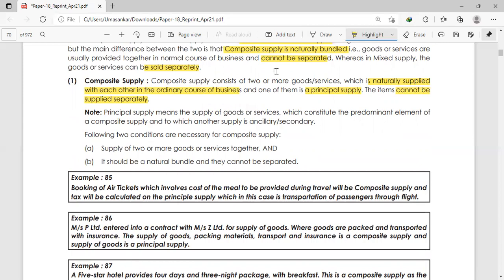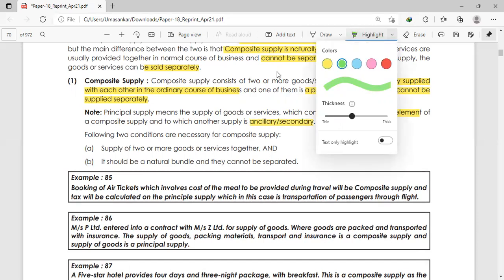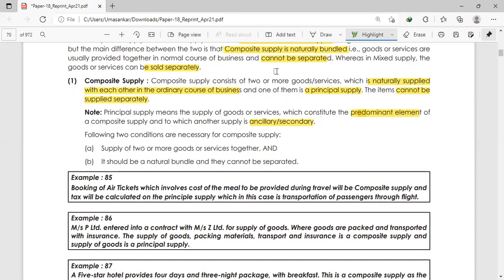Principal supply means the supply of goods or services which constitutes the predominant element of a composite supply, to which another supply is ancillary or secondary. The following two conditions are necessary for composite supply. You need to follow these two conditions to identify it. Supply of two or more goods or services together, which we have understood, and it should be naturally bundled and cannot be sold separately. If these two points are satisfied, you can say it is a composite supply.